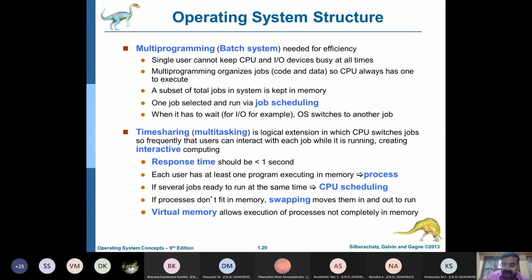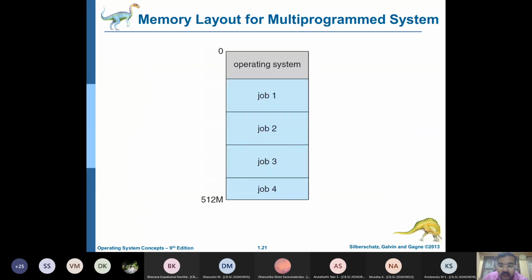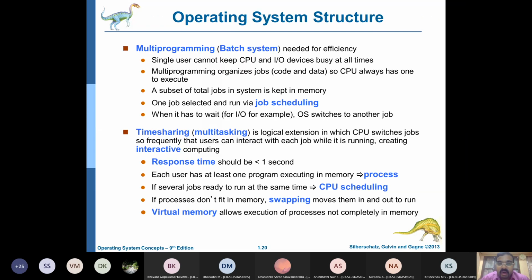Once the printing is over, some sort of queue is there, like this. Job 1 is printing. Job 2 is copying a file from C drive to E drive. So then printing stops, then the next job happens. Nothing else will be happening. The CPU will be 100% focused only on the copying of files from C drive to D drive. This is multi-programming or batch processing or batch system. And how do you do it? Through job scheduling. We will learn job scheduling in detail later.